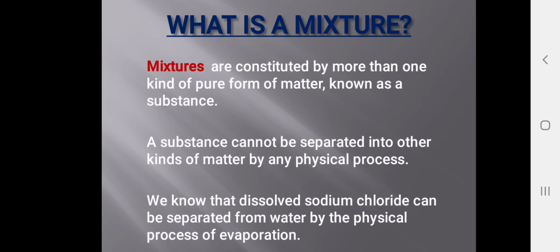By the heating process we can separate the sodium chloride and the water. By heating, the water is converted into vapor state, and at the bottom we are going to have the NaCl. So this is how we can separate the substance by a physical process.